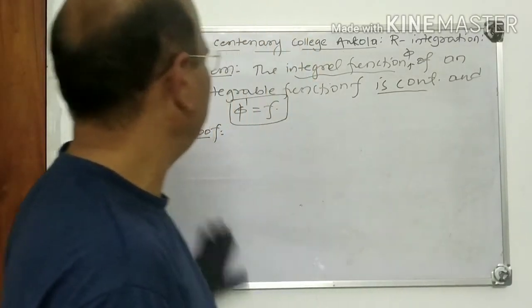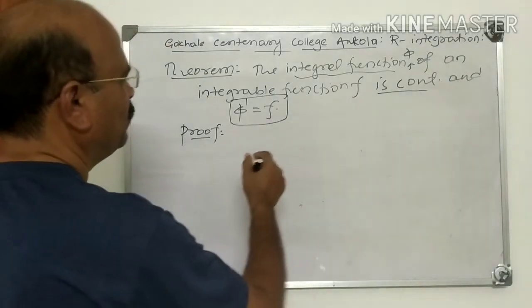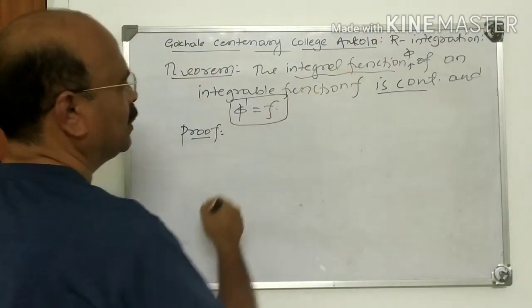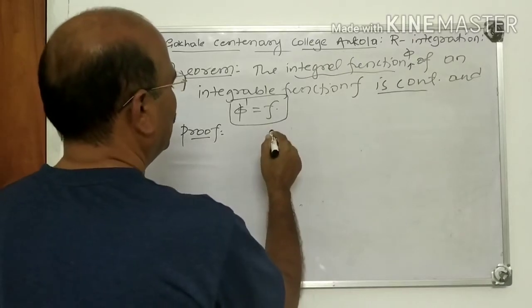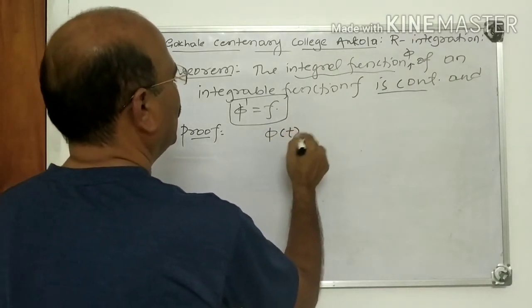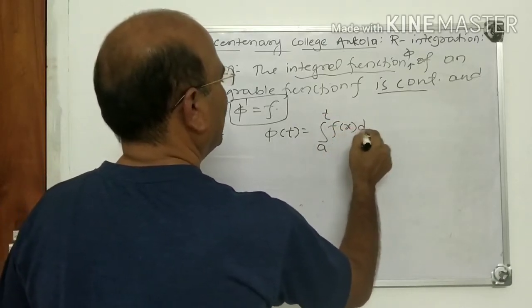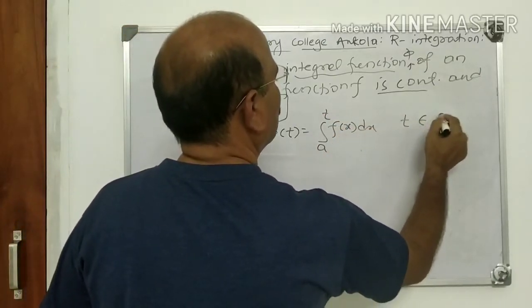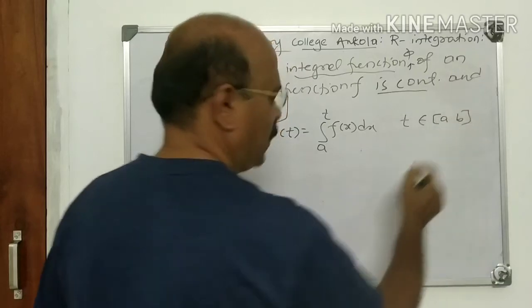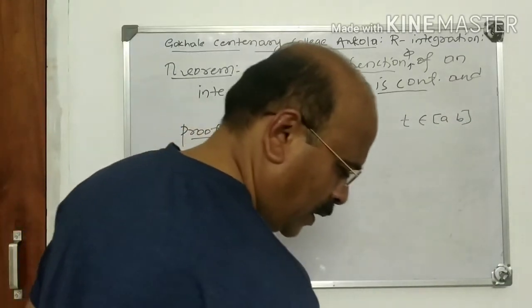Now how do you start here? What is given? f is an integrable function. Therefore, pi of t is the integral from a to t of f(x) dx, where t belongs to AB.